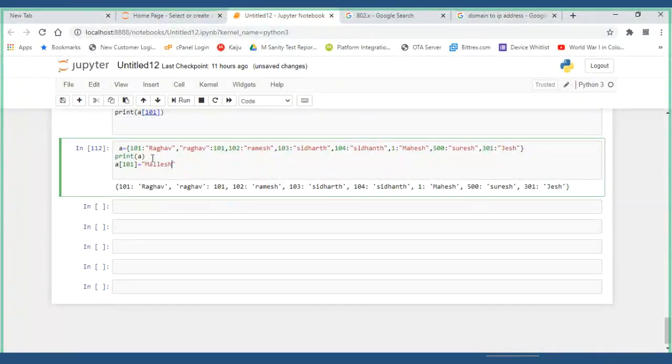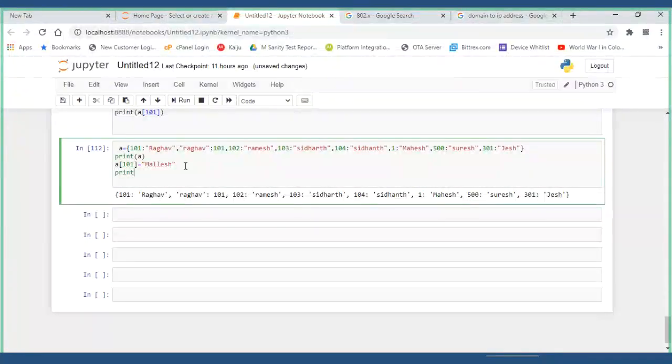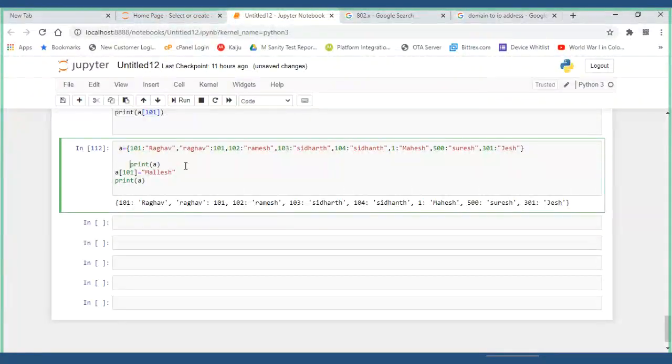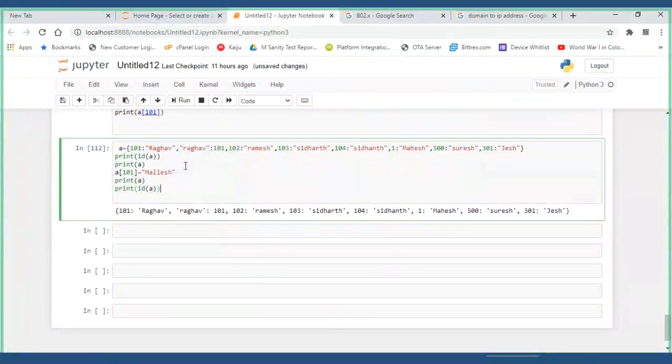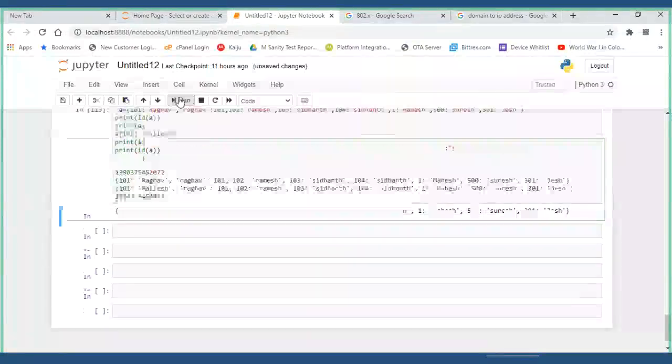Let me check print of A. Before that, I want to know the ID location of A, print ID of A. And the same way after modification, what is the ID of A? After modification, check, guys, what it is.